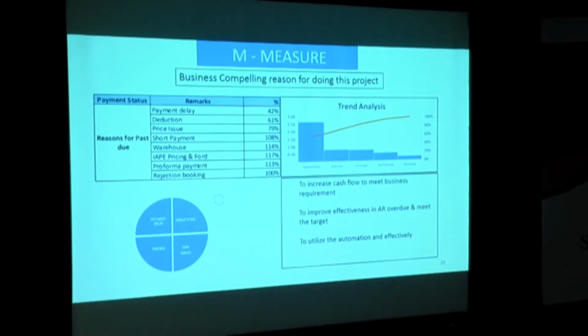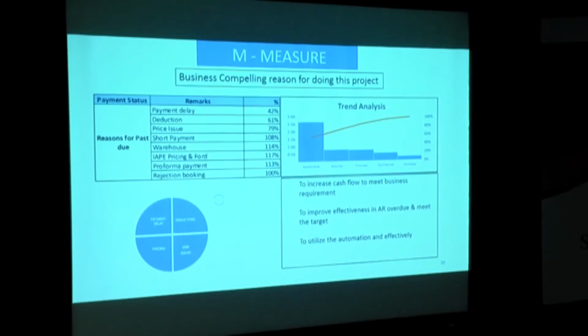And the price issue: the customer will change the price and there is no communication to us to update our system to raise further invoices with the correct prices. And for short payment, even if the customer revises the price, there is no communication, and they will make payment according to their PO number. Whatever the price is in their PO, that payment will happen. So if we raised the invoice at the increased price, that will lead to short payment. Still we show that as a collection to be received from the customer, but that will not happen.